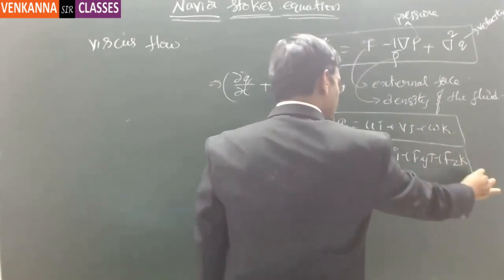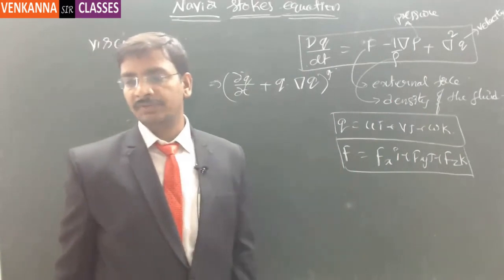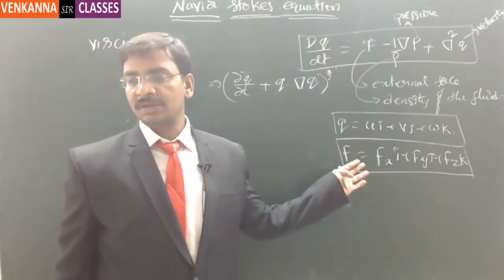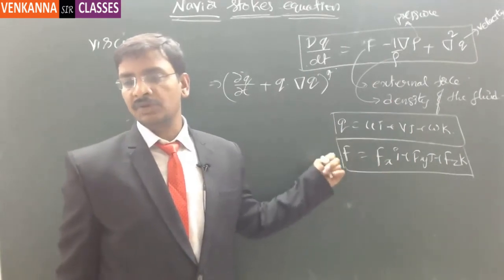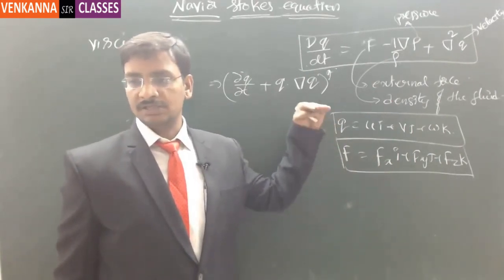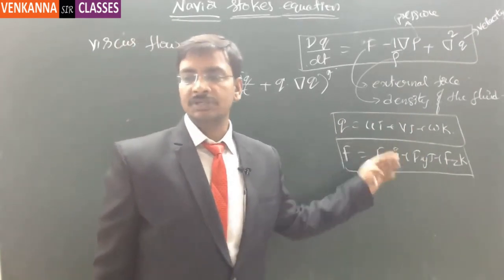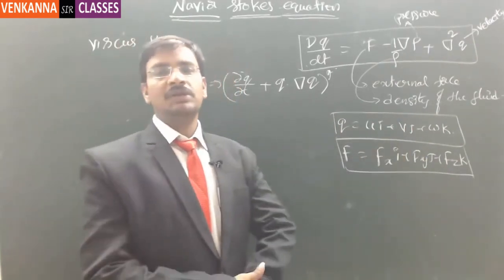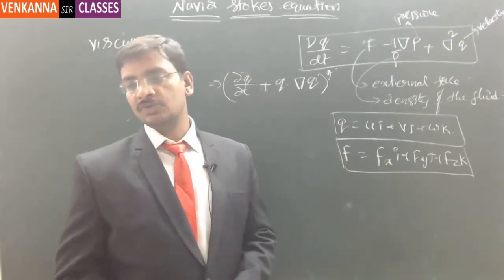These are the external force components acting on the fluid, such as gravitational force, any external pressure applied, air, or the presence of some weight on the fluid.